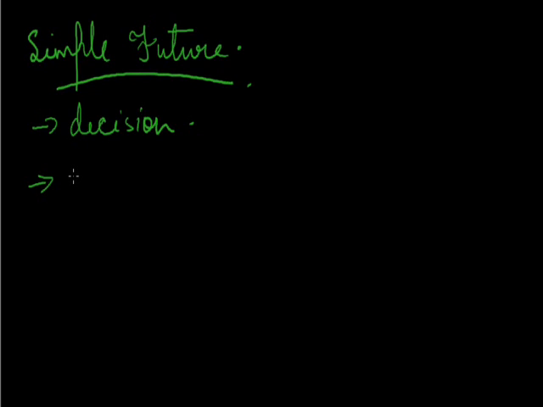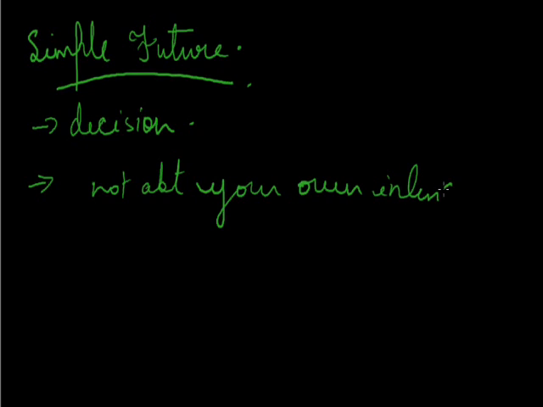To talk about what you know or think will happen, but not about your own intentions. For example, her mother will be 90 next week. This is where you're not talking about your intention, but you know that this is what will happen in the future. Her mother will turn 90 next week, or will we pass the exam? Do you think? Is again one of the examples of simple future tense.